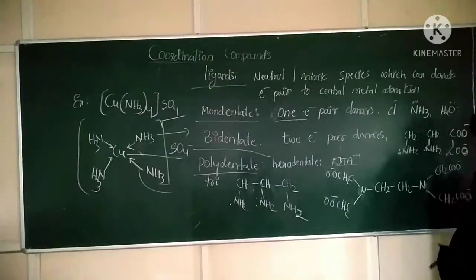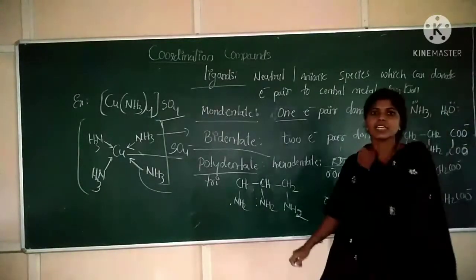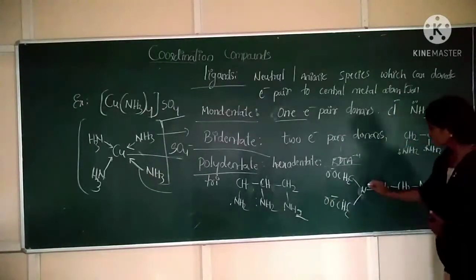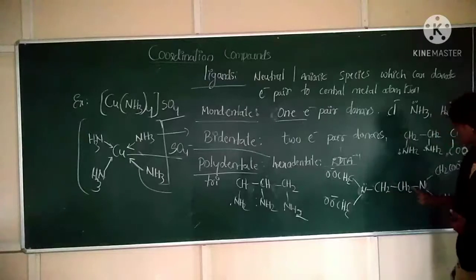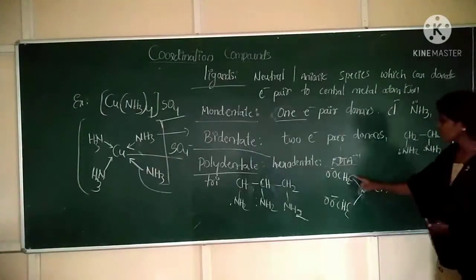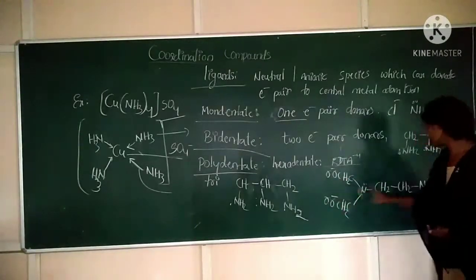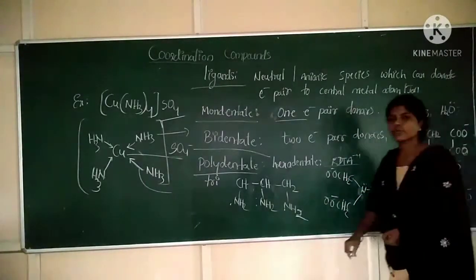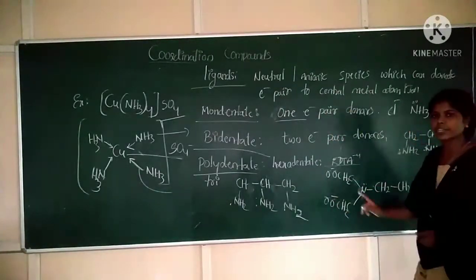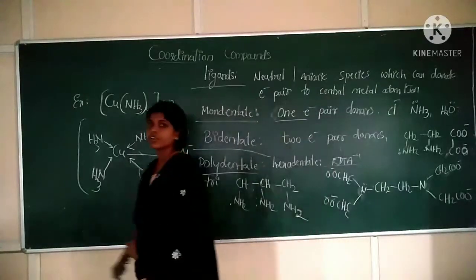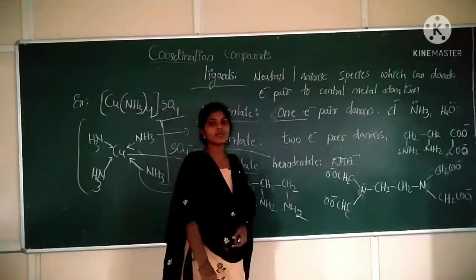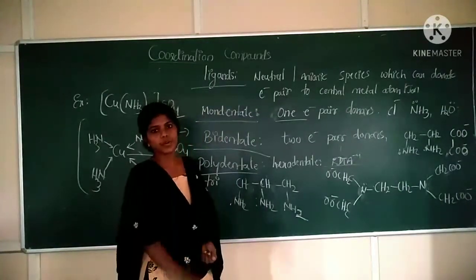CH2, COO minus, CH2, COO minus, correct? So why are we calling it hexadentate? Because there will be 6 ligating atoms. Now count it. Nitrogen 1, here another nitrogen, 2 nitrogens will donate 2 pairs of electrons. 4 acetate ions are there: 1, 2, 3, 4. So that's why it is hexadentate. The ligating atoms are 4 oxygens and 2 nitrogens. So these are the classification of ligands on the basis of number of electron pair donation.